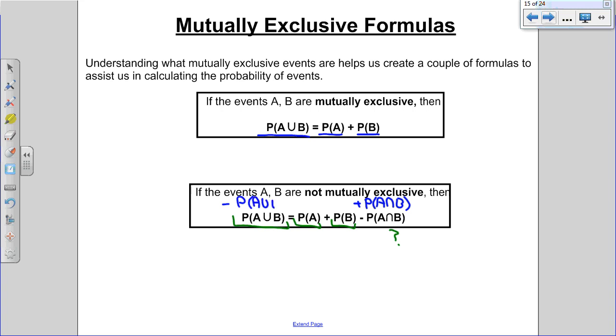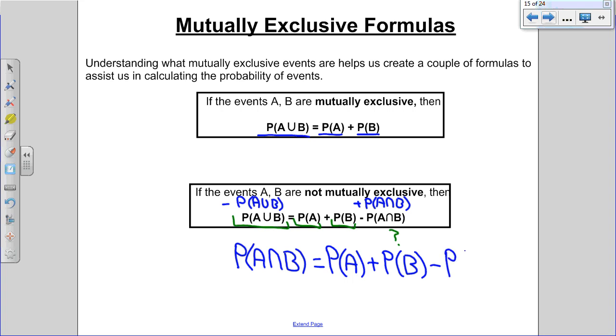It becomes P of A and B equals P of A plus P of B minus P of A union B.